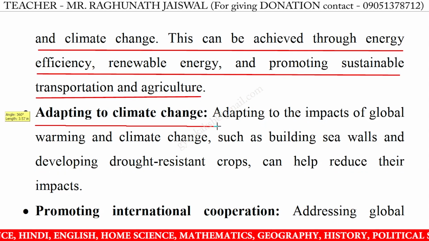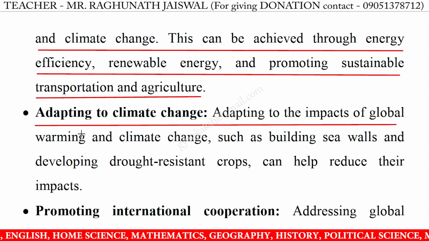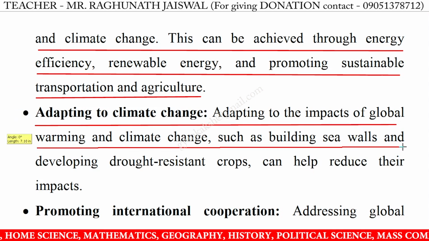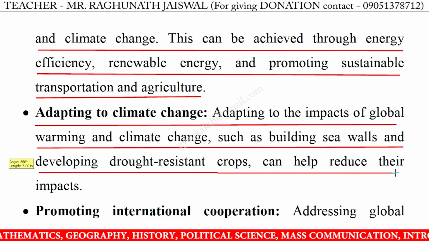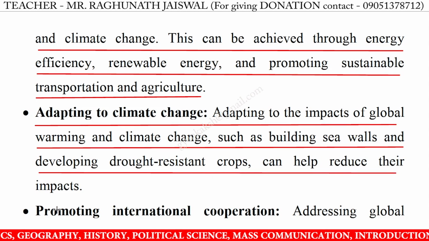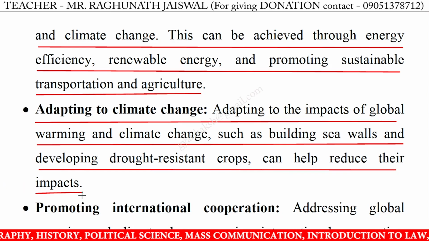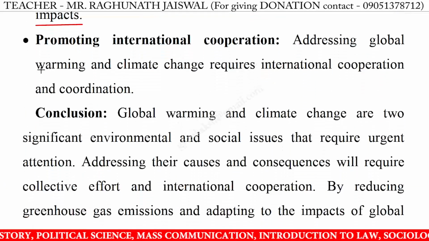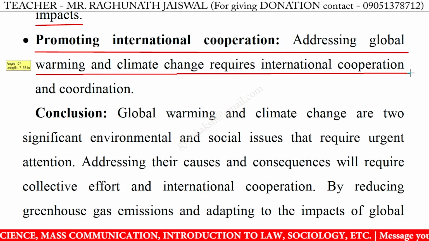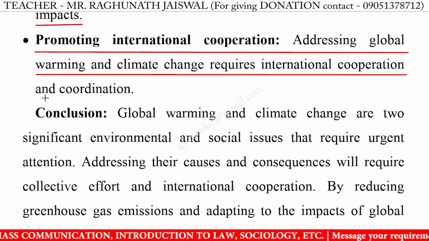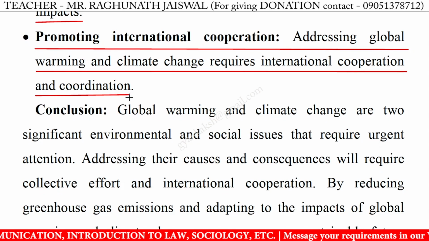Adapting to climate change. Adapting to the impacts of global warming and climate change, such as building sea walls and developing drought-resistant crops, can help reduce their impacts. Promoting international cooperation. Addressing global warming and climate change requires international cooperation and coordination.